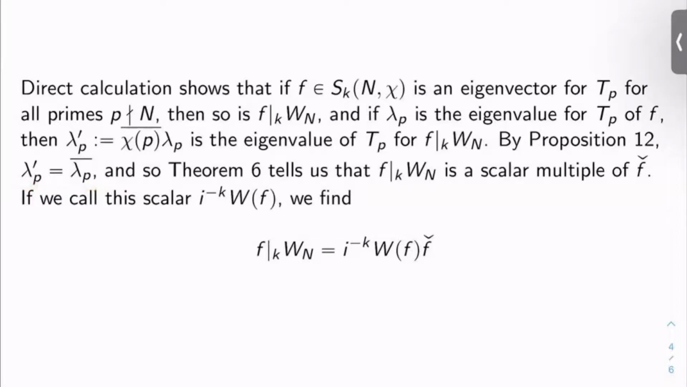And so Theorem 6, the one that I just gave you, tells us that F bar_k W_N is a scalar multiple of F wedge. If we call this scalar, kind of naively, i to the negative k times W(F), although there is a different definition of W(F), we find that F bar_k W_N is i to the negative k times W(F) times F wedge. This is just a summary of the discussion we just had above, basically.